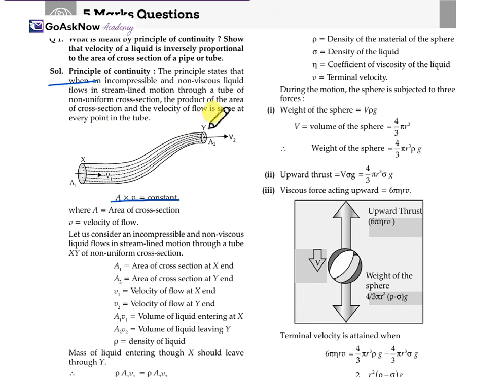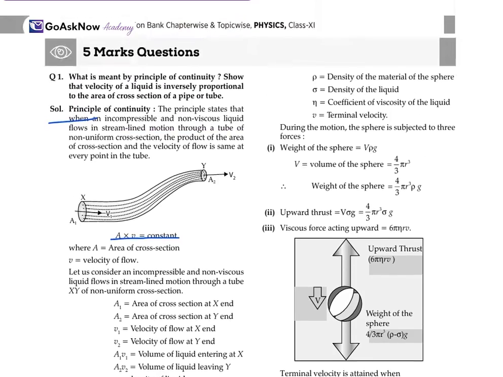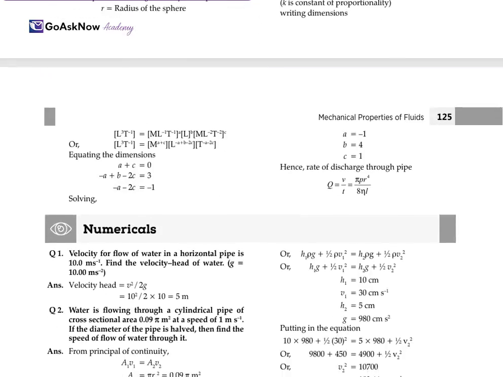So we'll take it for the two different sides, A1, V1 and A2, V2. A1 V1 will be the volume for X, while the other is the volume for B, and rho is the density. So the mass of the liquid entering X should be the same as through Y. So rho A1 V1 is equal to rho A2 V2. We cancel out the rho and we get A1 V1 is equal to A2 V2, or AV is equal to constant. This is what we had to prove for the continuity theorem.